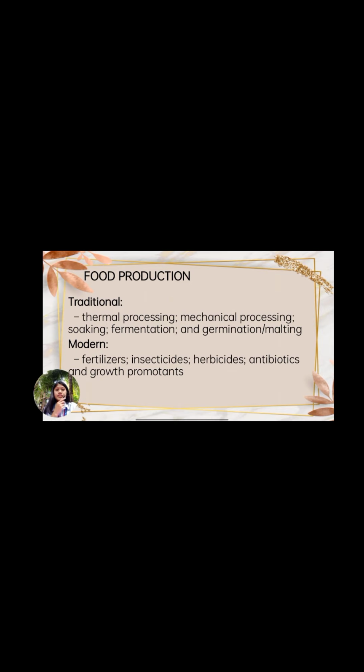Then secondary food production is the everyday process of creating food from ingredients that are ready to use. Examples are making sausages or fermenting fish.